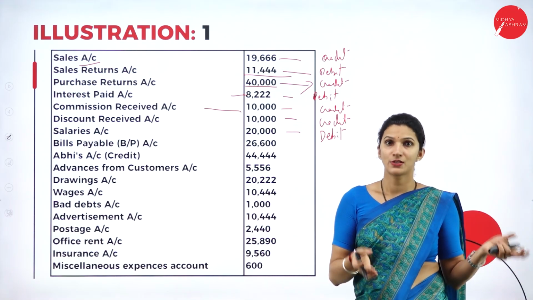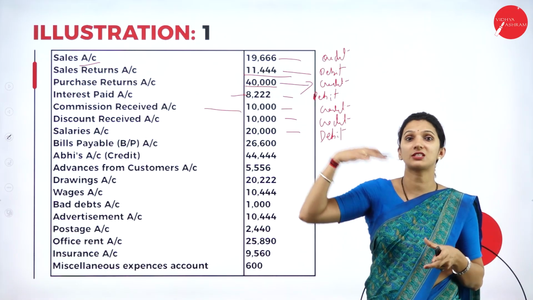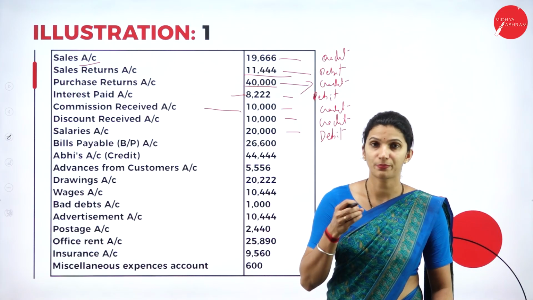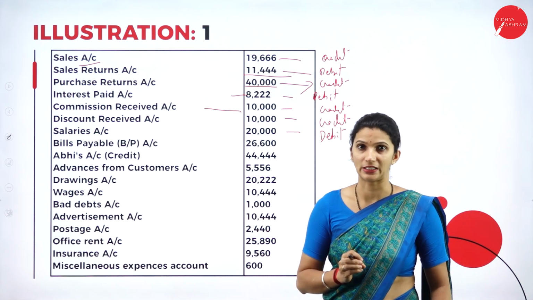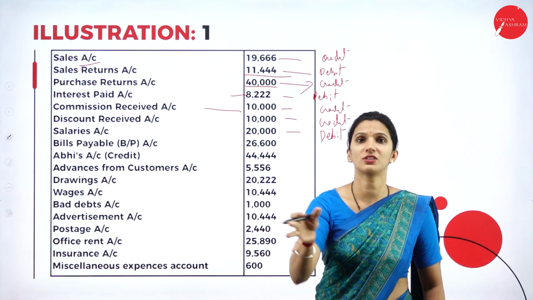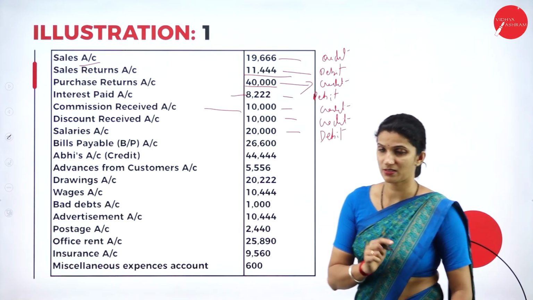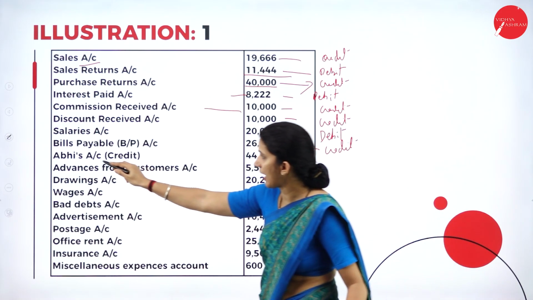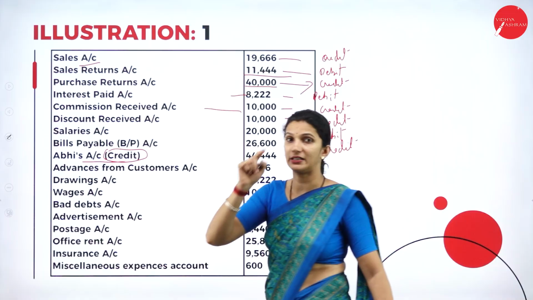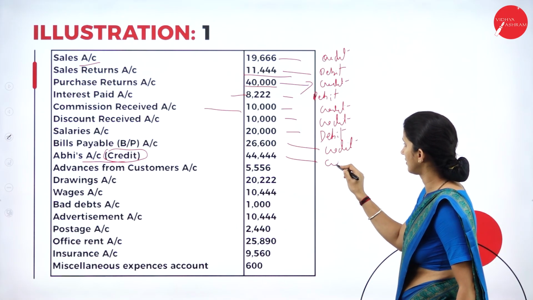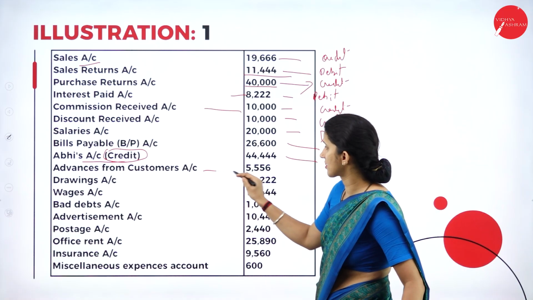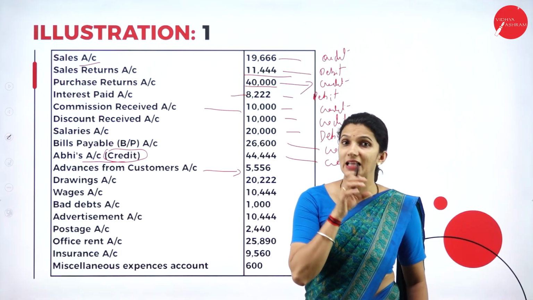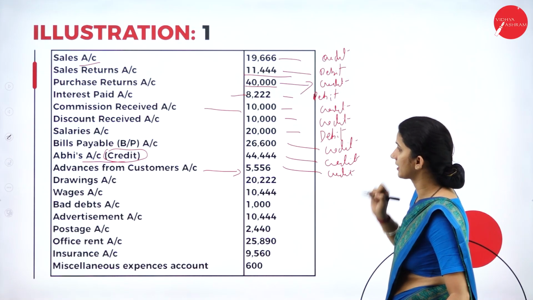Bills payable. So that is one written promise made by the business to the supplier. When you purchase the goods on credit, you will give a written promise or promissory note that you will pay the amount at a future date. So in the future, the business has to pay the supplier. So a liability is there for the business to make the payment. So it is a liability, you will write it under the credit side. Then Abhi's account here, it is specifically mentioned as a credit balance, so you will write it under the credit side. Then advance from customers. The customers paid the amount in advance, but the goods are still not sold. It is a liability for the business. It will come under the credit side.